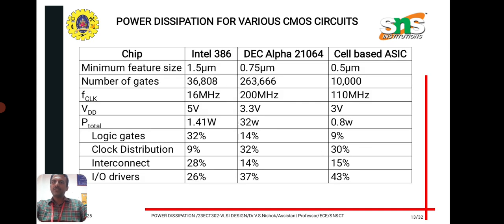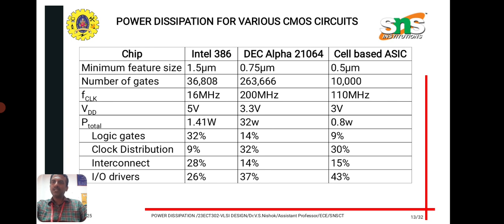Here is a brief table based on different components and ICs from different companies, showing how the power dissipation occurs. P total for Intel is 1.41 watts, P total for DEC Alpha ICs is 32 watts, and for cell based ASIC it is 0.8 watts.